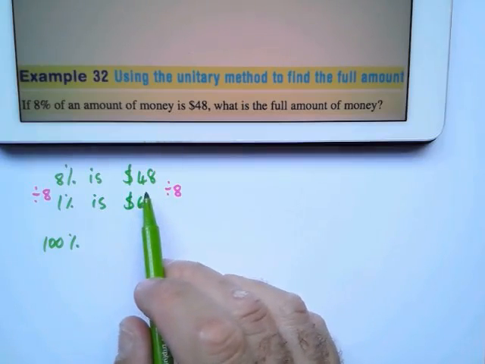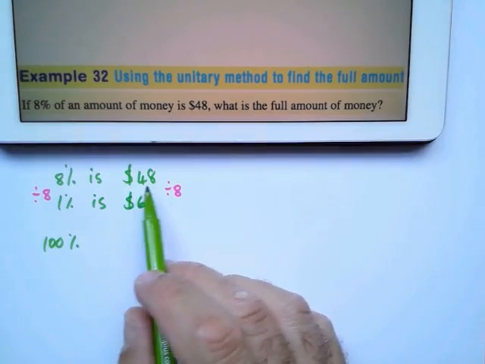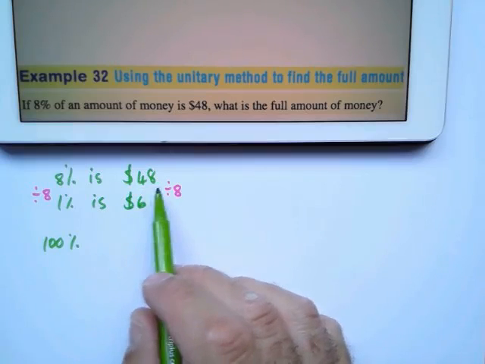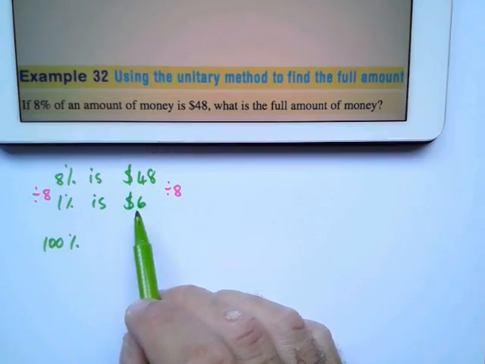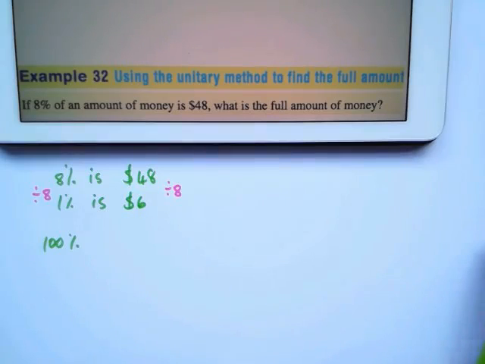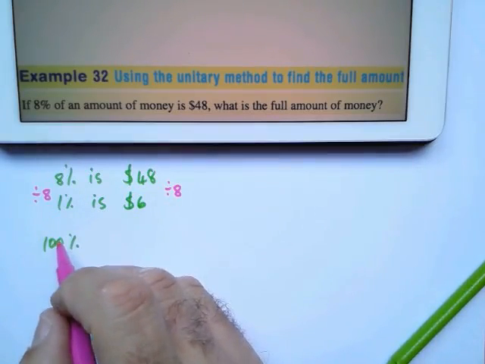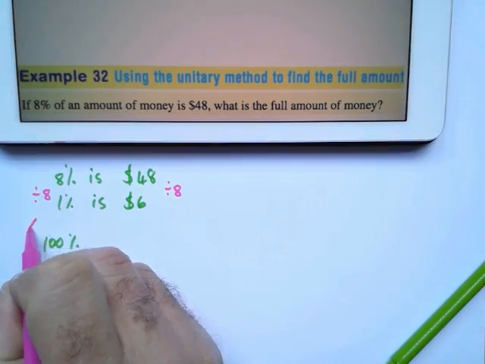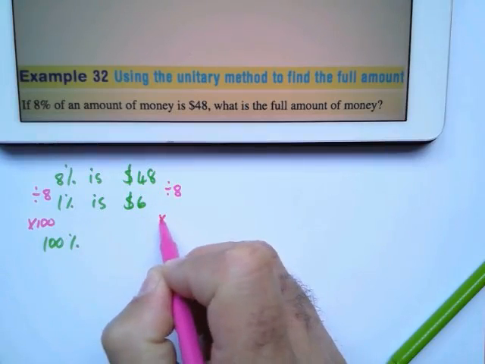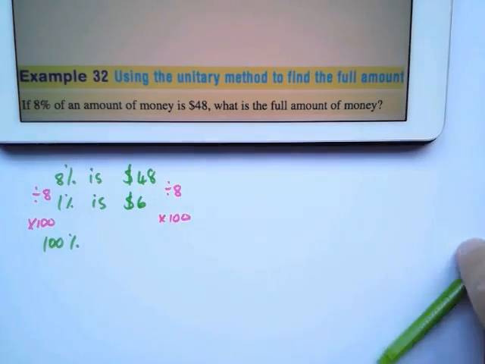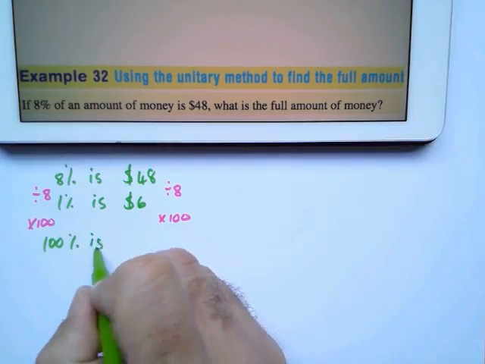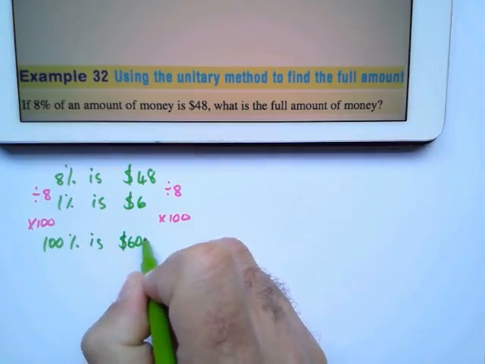If you get a decimal number here, do not round off. Just use the value as is. Now I'm going to say to get from 1% to 100%, I'm going to multiply by 100. 6 times 100 is $600.